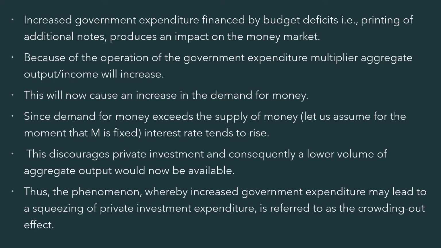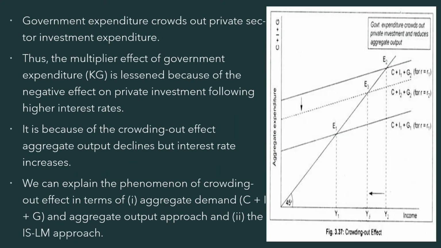Whenever there is an increase in the demand for money compared to the increase in the supply of money, this would have its effect upon the interest rate. When the demand for money exceeds the supply of money, the interest rate can rise. This would discourage private investment, and as a result, a lower volume of aggregate output would become available in the economy. Thus, the phenomenon whereby increased government expenditure may lead to a squeezing of private investment expenditure is known as the crowding out effect.